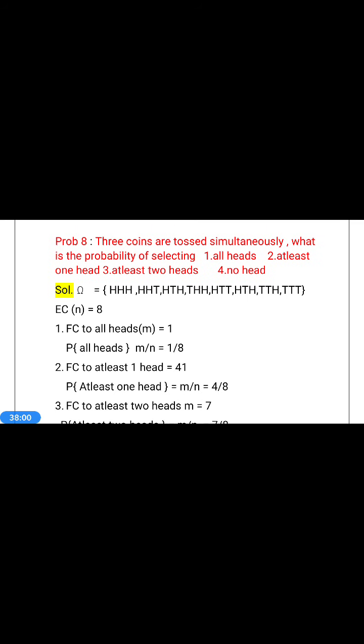What is the probability of selecting 1? First question, all heads. Second question, at least 1 head. Third question, at least 2 heads. Fourth question, no head. These are the questions.